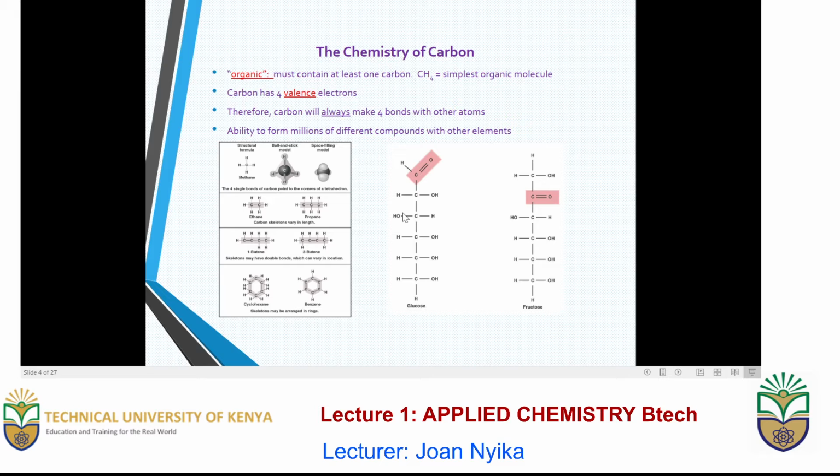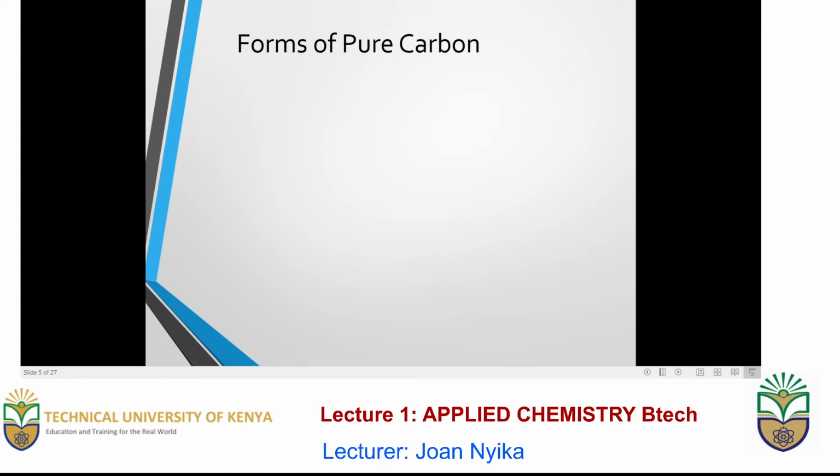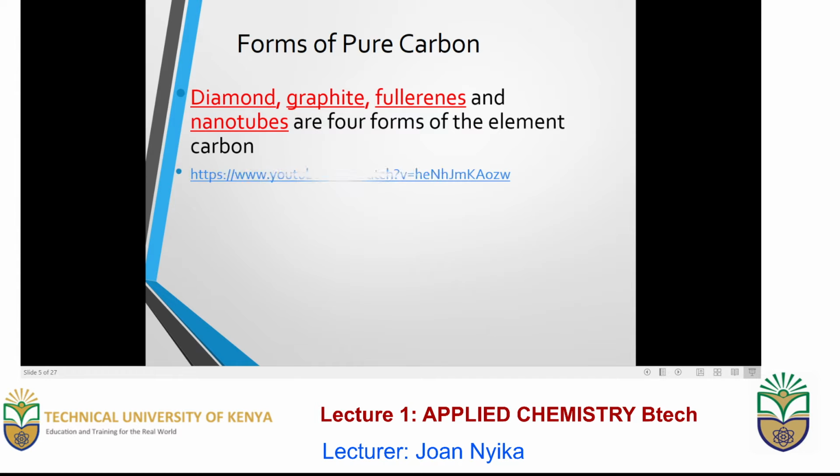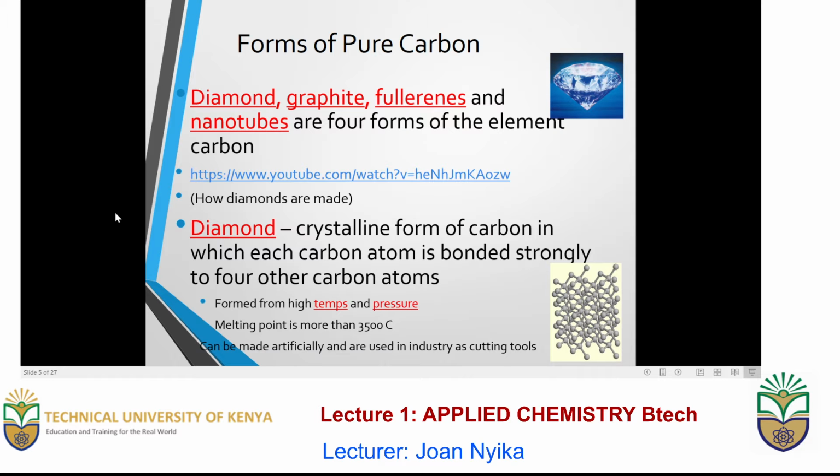The same case for ethane and propane that form straight chains, and these are formed of carbon, and carbon-hydrogen single bonds. There are also other forms of pure carbon, that is, they consist of carbon-carbon bonds with no other element substituting the carbons. These include diamond, graphite, fullerenes, and nanotubes. Let us look at each one of these and their unique properties and their uses.